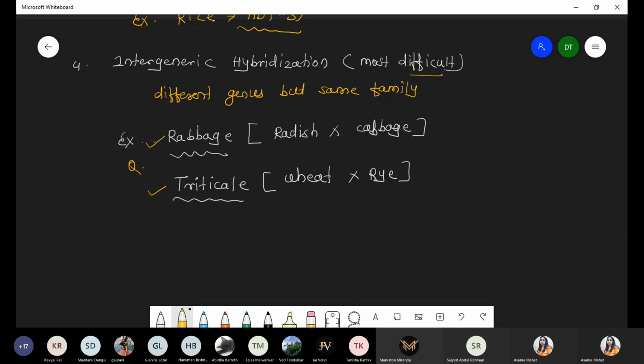Intergeneric hybridization is the most difficult among all, because we can cross within the same variety, and even if they are different species we can still cross different varieties. Yes, these are also possible, but it's very difficult to cross between two different genera. Yes, it's very difficult. Got it? Yeah, this point is clear, everyone.